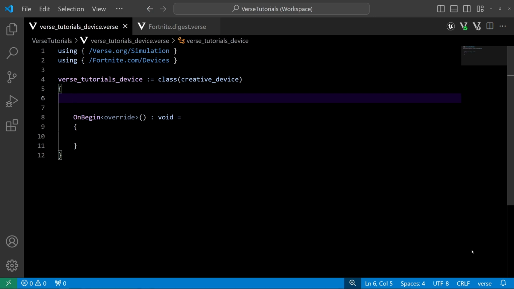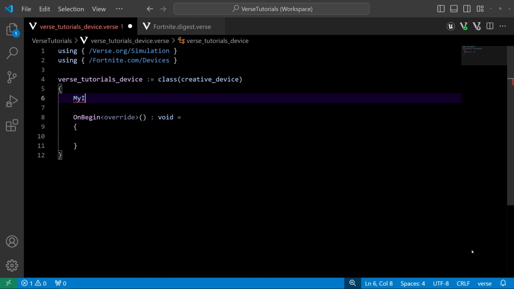Verse separates its types into three fields: common, composite, and container types. And today we're going to be looking at the common types. So let's start with the easiest one to understand: an integer.